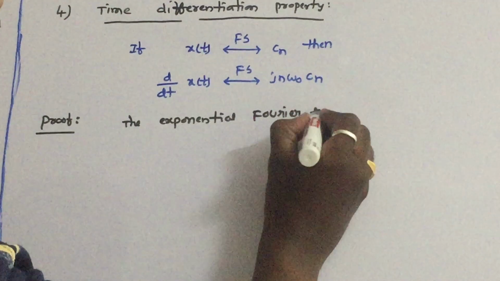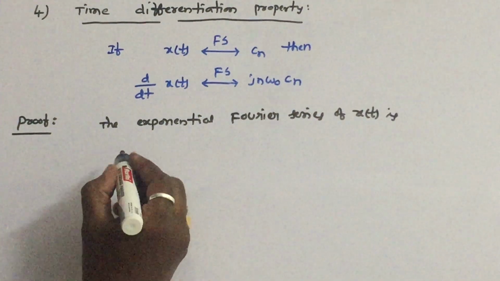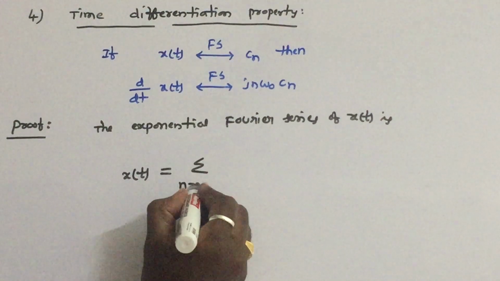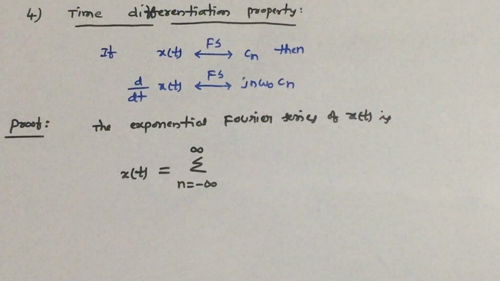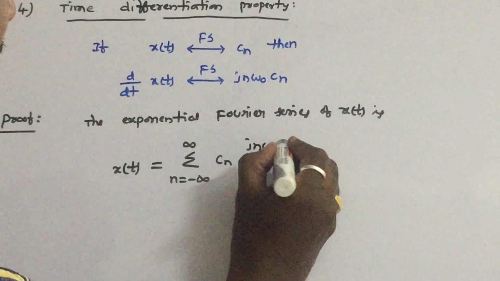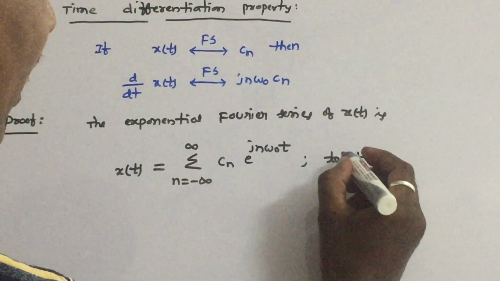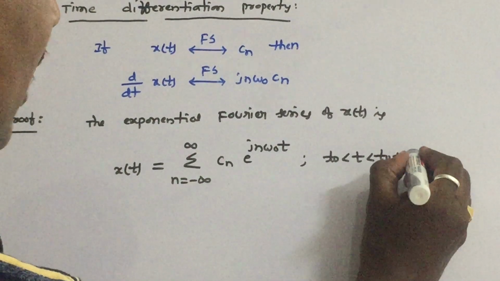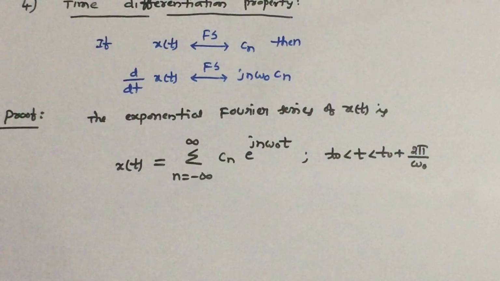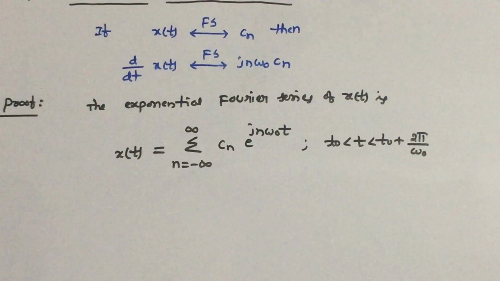What is the formula? x of t is equal to summation n is equal to minus infinity to infinity Cn into e power j n omega naught t, in the interval t0 less than t less than t0 plus 2 pi by omega naught. This is the interval in which we are approximating x of t with these complex exponential signals.